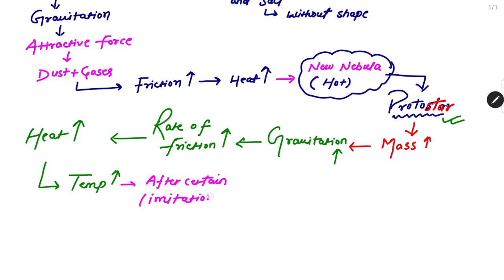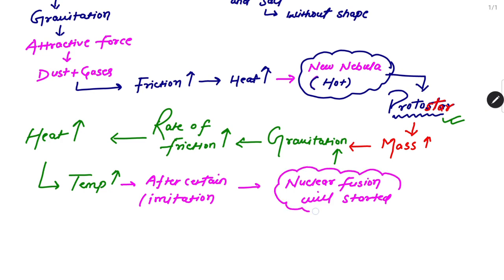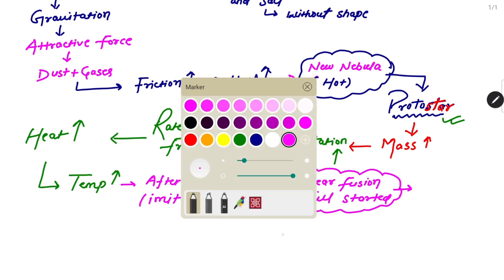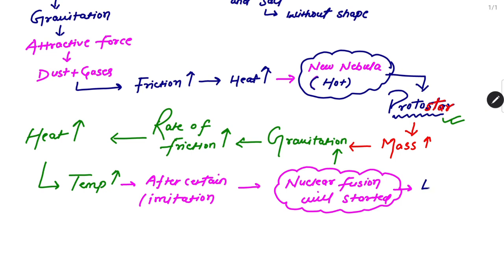Because the temperature is continuously increasing, once it passes a fixed or limited temperature, the process of nuclear fusion will start. And if nuclear fusion starts, as we know, there will be a production of a huge amount of light and energy, right? Light will be high and energy will also be high.